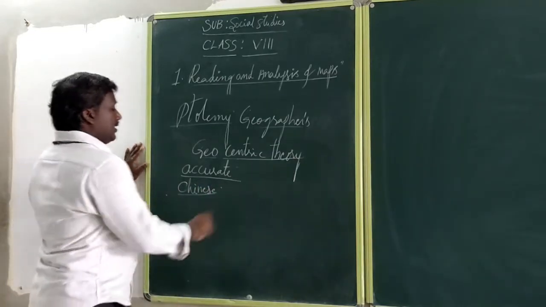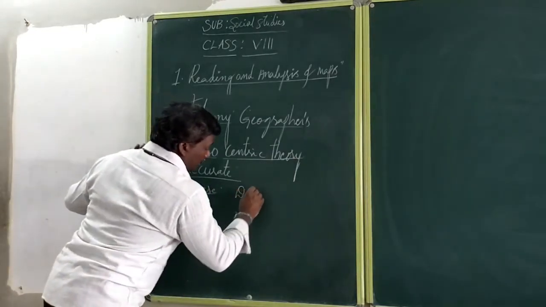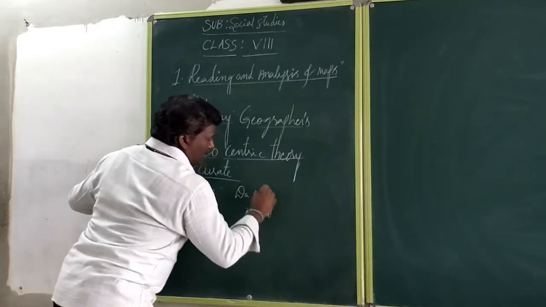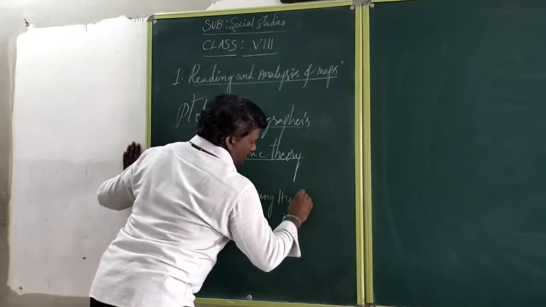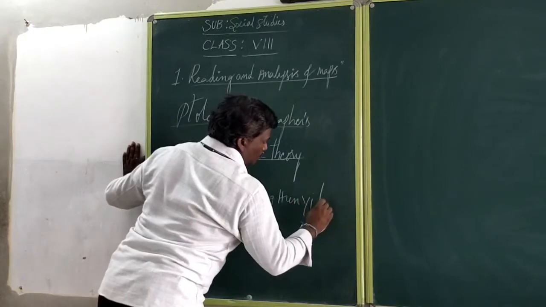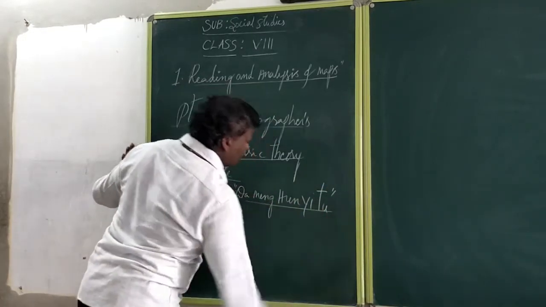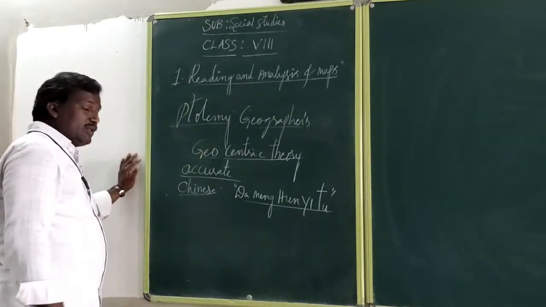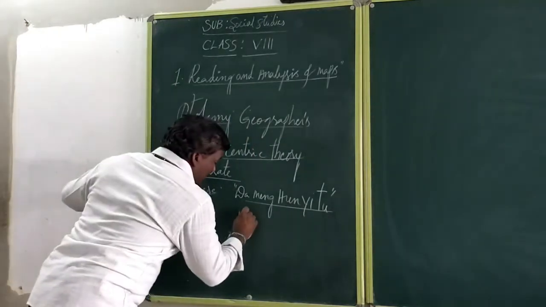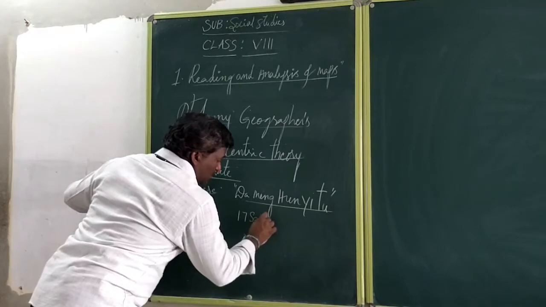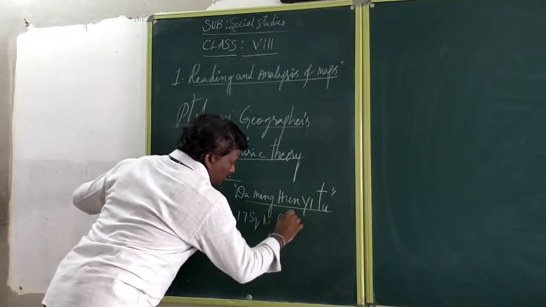Mainly Doming and E2 prepared the maps on 17 square kilometers of silk cloth.